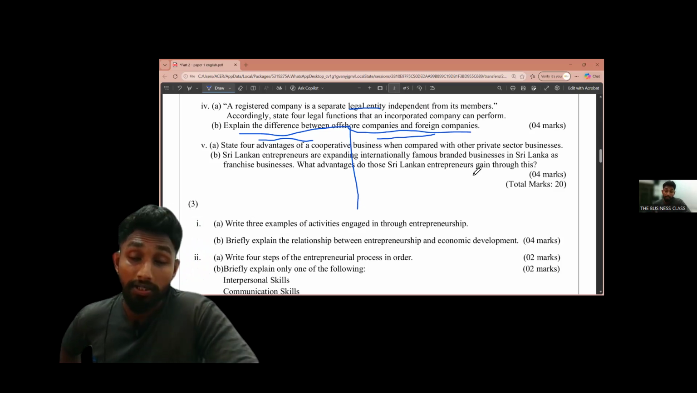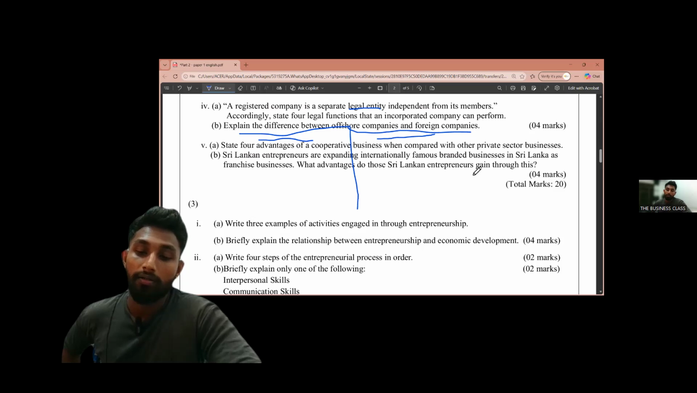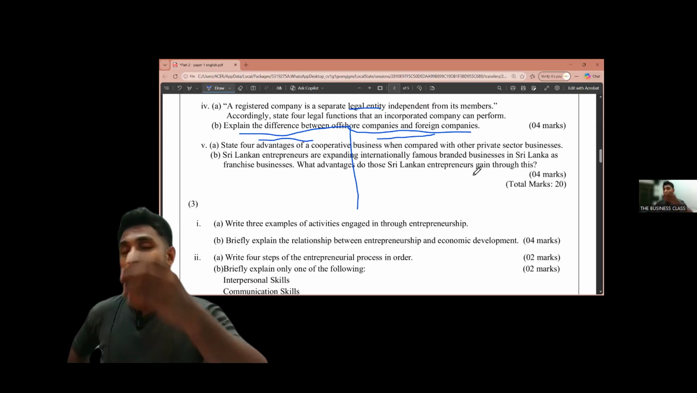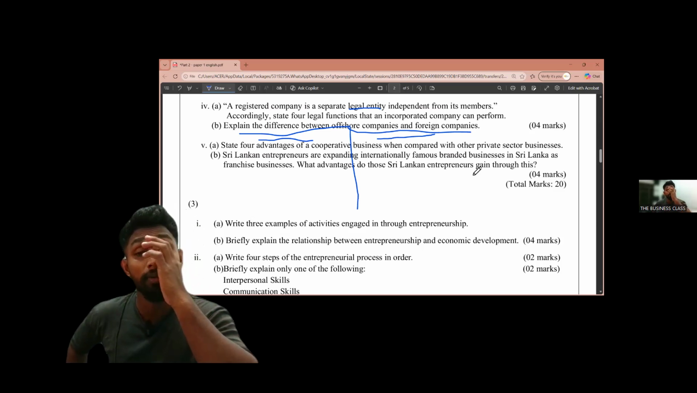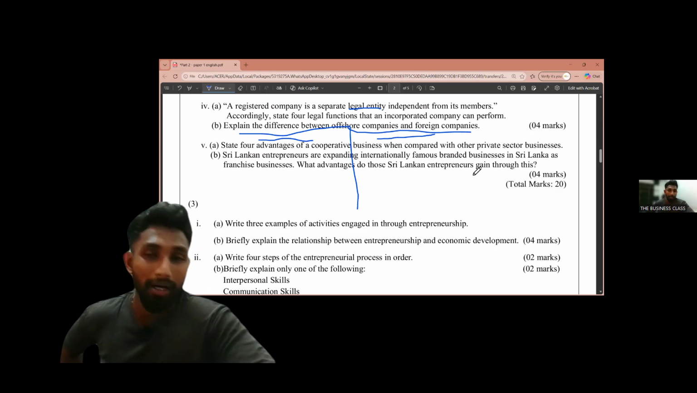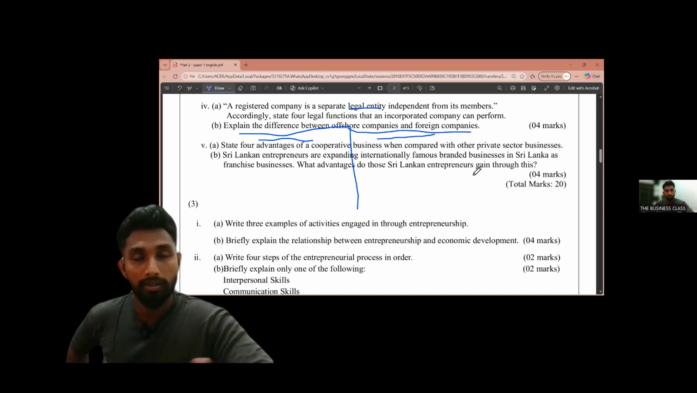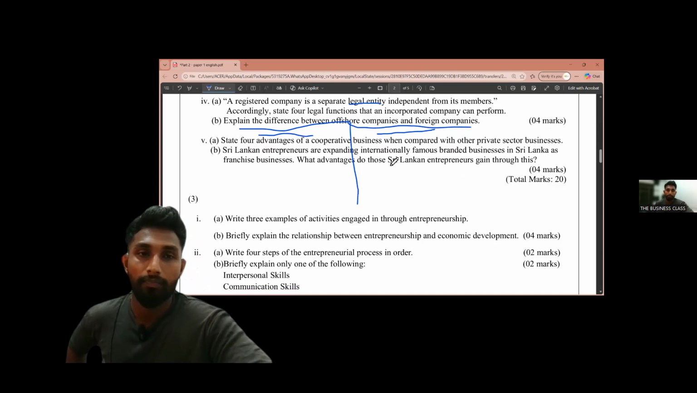What is the meaning of continuous succession? The legal existence of the cooperative is perpetual and unaffected by death. Think one of our biggest members in a cooperative dies, but they have continuous succession, so they are not going to stop that cooperative. They are operating that cooperative for a long time.